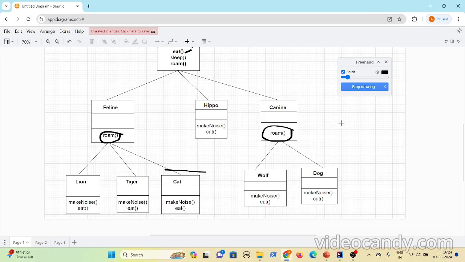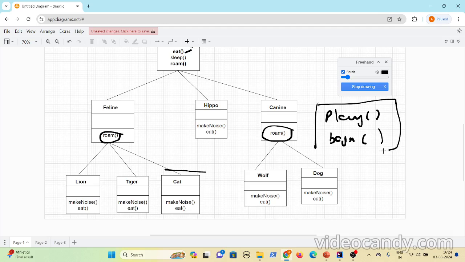Let's say the pet behaviors are play, where pets play with human beings, and the second one is beFriendly. They want to be friendly with human beings. Be friendly is one more behavior that belongs to pets, and these have to be added only to classes which will act as pets. Among Lion, Tiger, Cat, Hippo, Wolf and Dog, Cat and Dog act as pets, but you have never seen a lion or tiger acting as a pet, right? Those are all wild animals. Those can't be treated as pets.